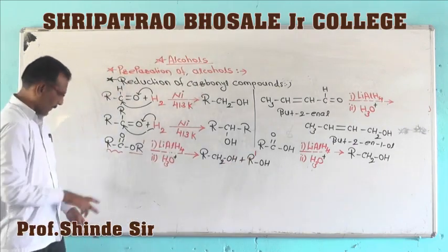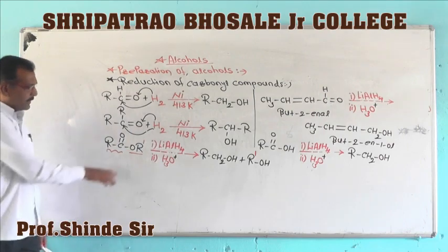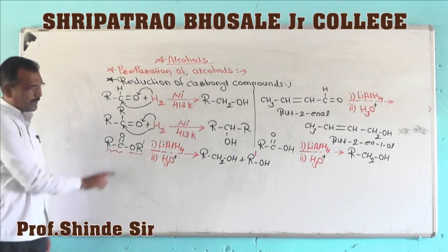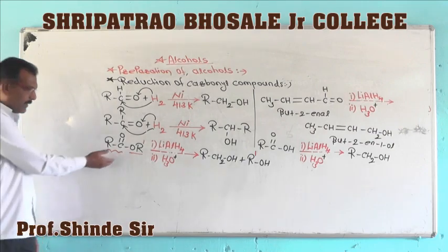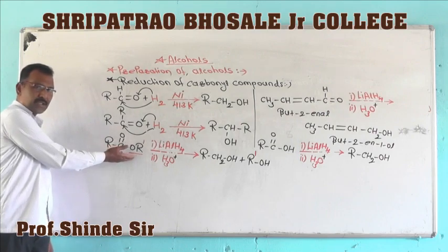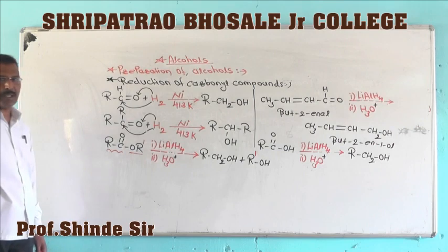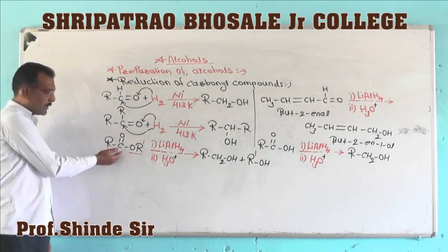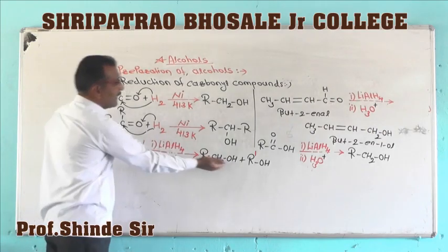So these esters, on reduction with lithium aluminum hydride and acid hydrolysis of the product, give alcohol. For example, ethyl acetate treated with lithium aluminum hydride and acid hydrolysis gives ethyl alcohol.